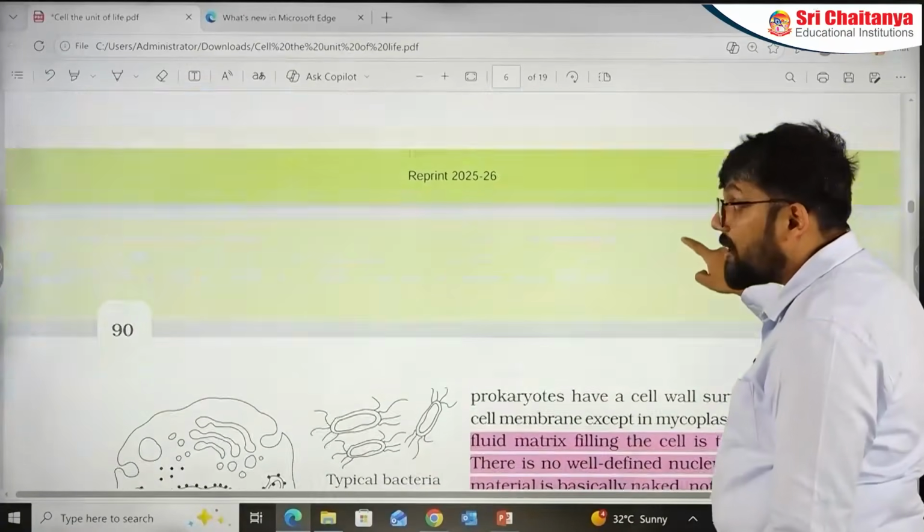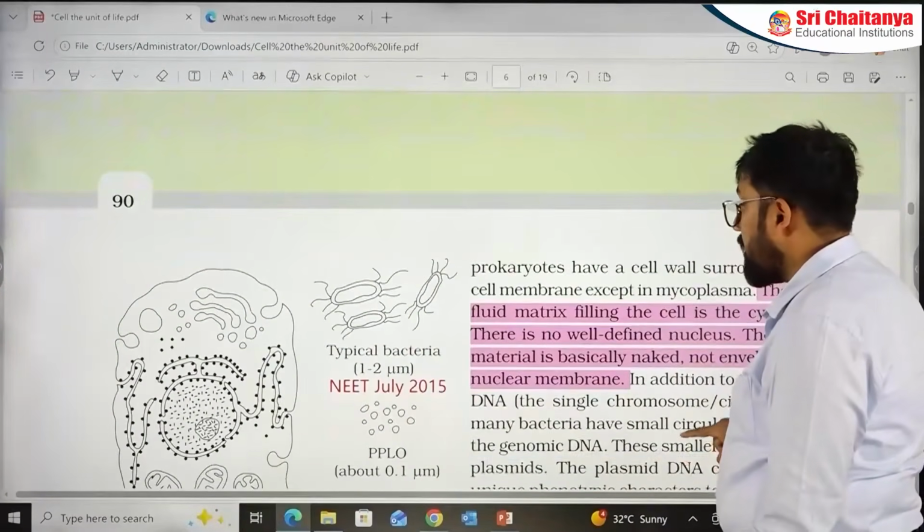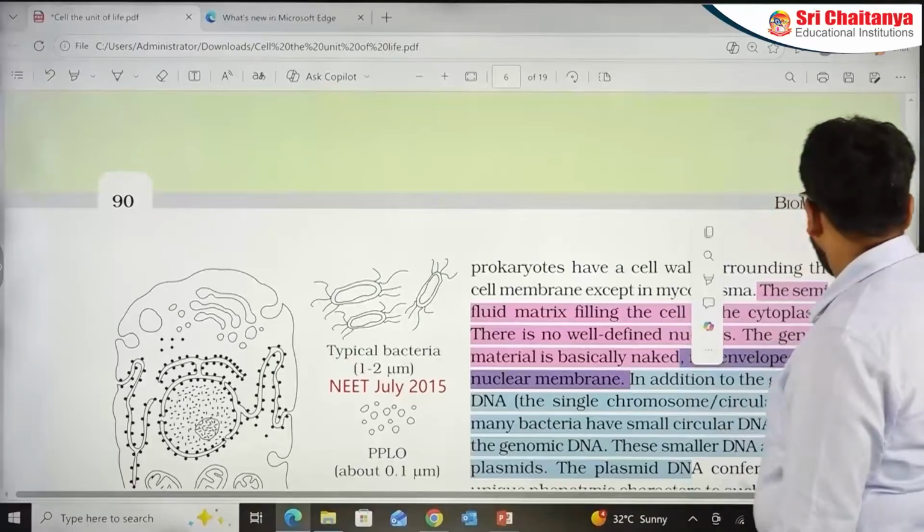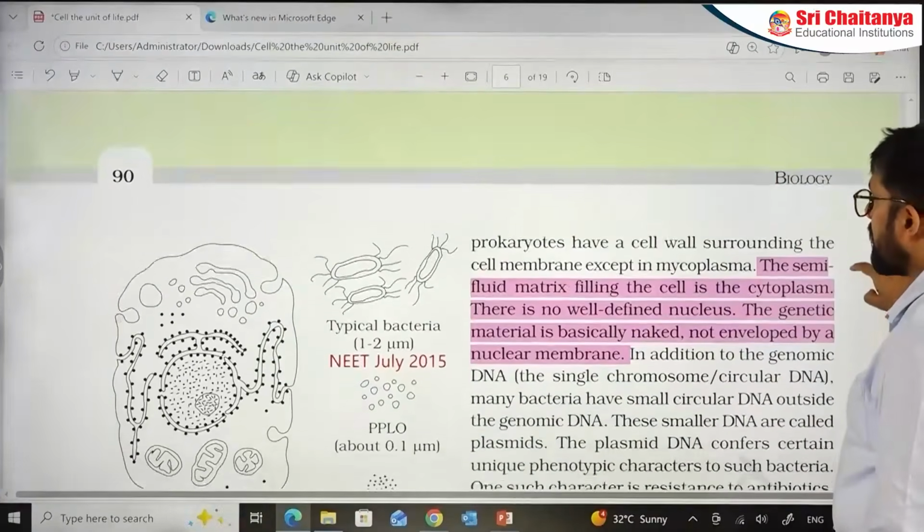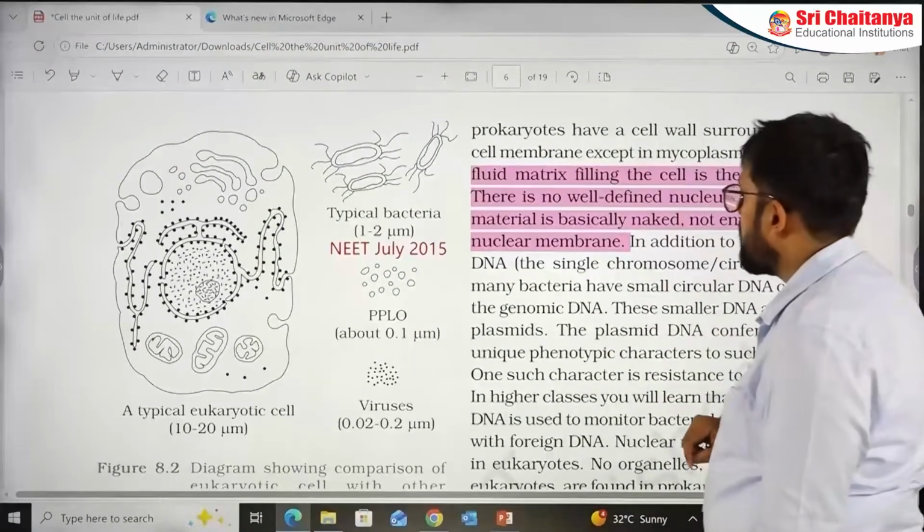Let's go to this. I am using the latest version of the NCERT. If you are somebody who is still using the older version, I'll suggest have the latest version with you because it has some small changes also.